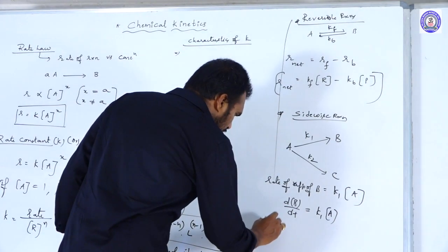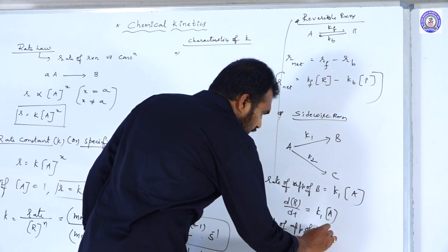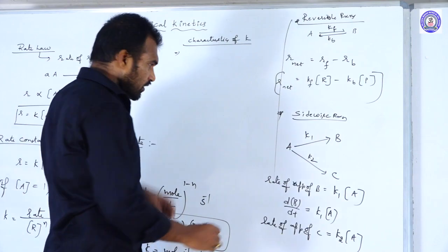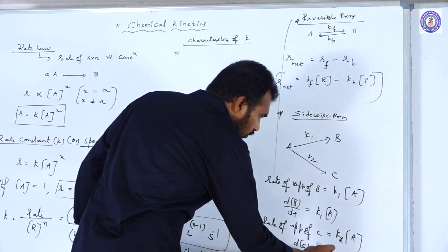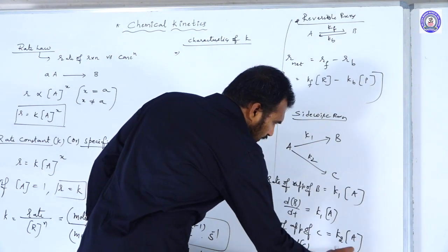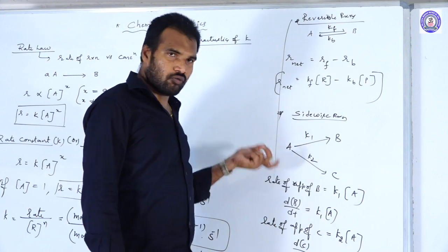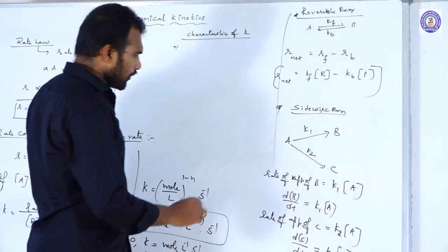That is equal to K2 into concentration of A. So that is nothing but dC by dt is equal to K2 into concentration of A. In that case, the rate of disappearance of A, the overall rate, will be the sum of both. How can you write now?